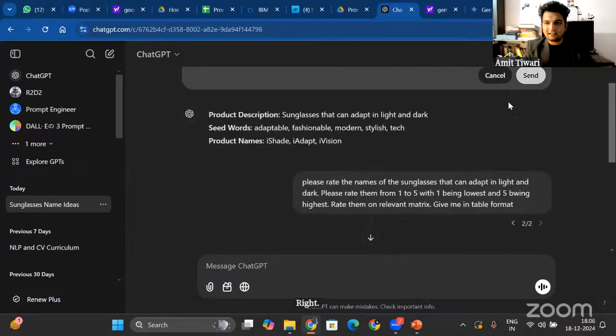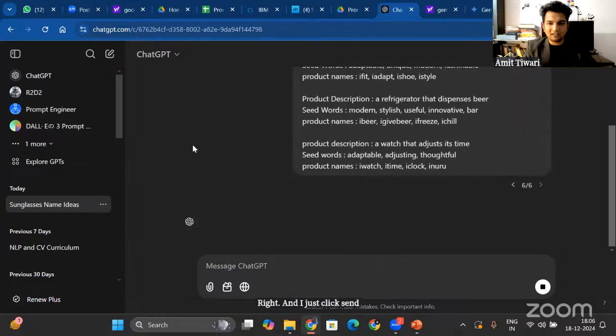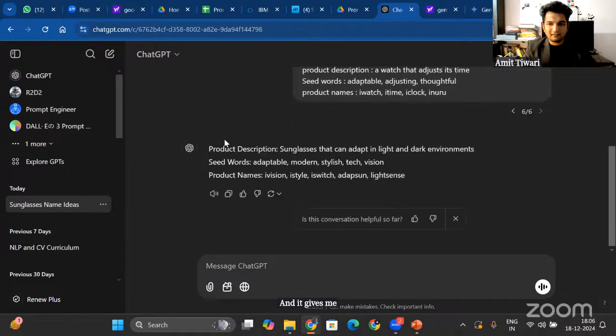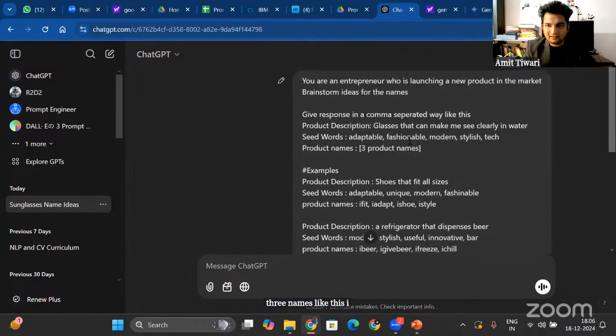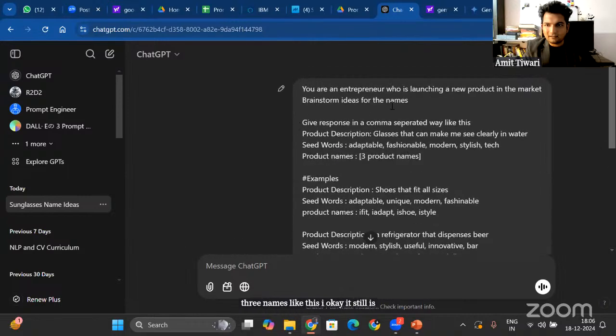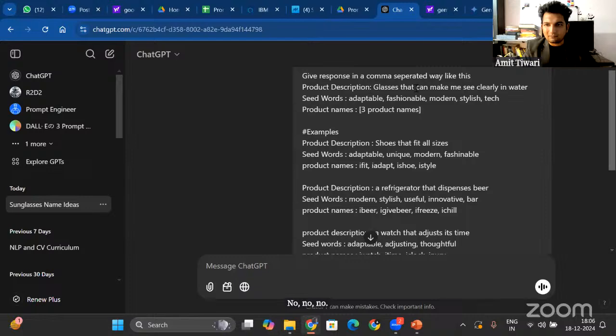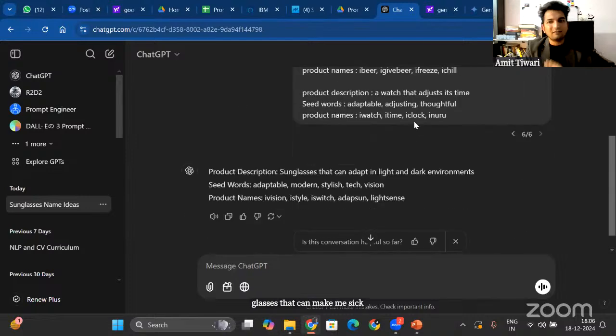And I just click send, and it gives me three names like this. It is learning from my previous things, but I can just copy this and in a new chat, I can use this template. But with IBM tools, with the IBM tool that is Prompt Lab, we can make this a template to be used later on to scale our product.